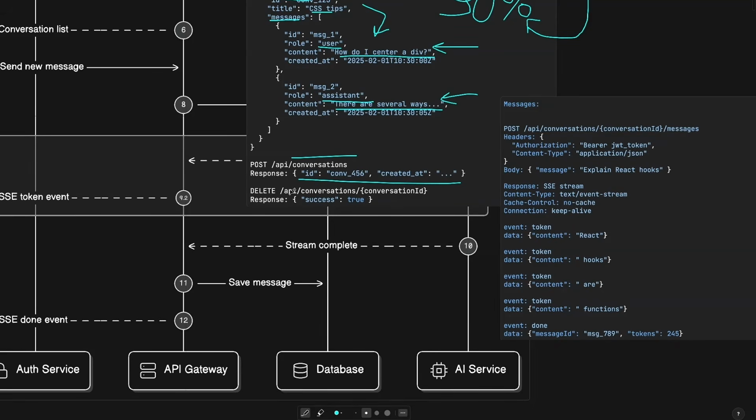And we will also provide a delete functionality with the specific ID of the conversation. If user wants to delete the chat, they can just click on delete from the left panel, and we make a request to remove this from the database.